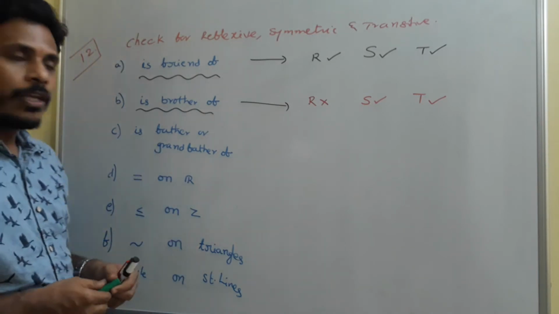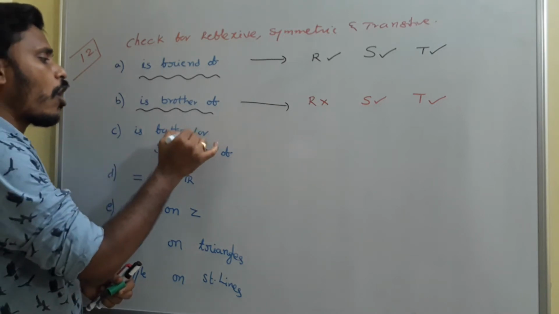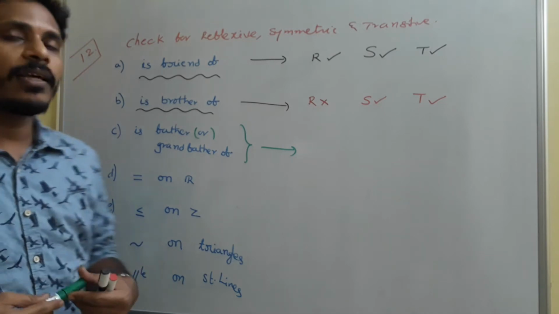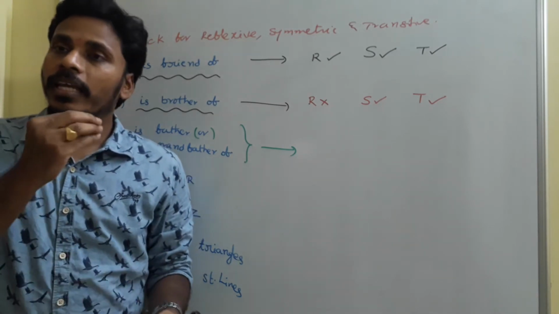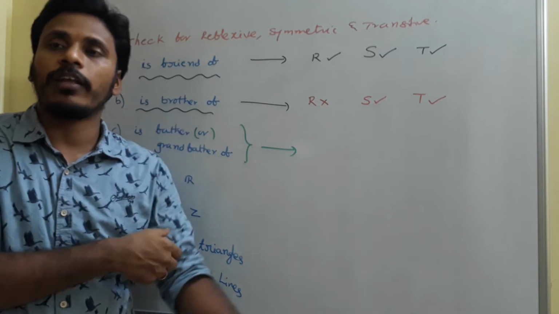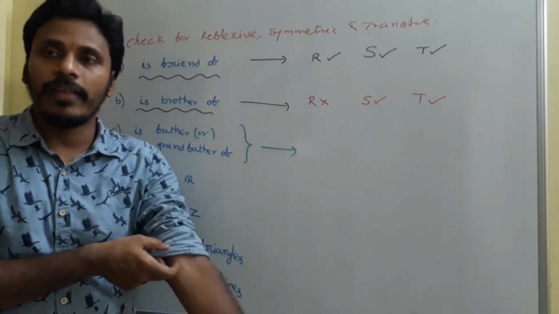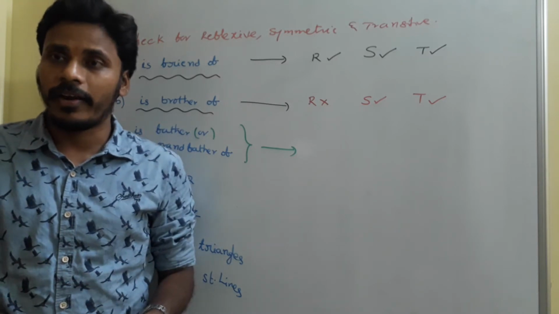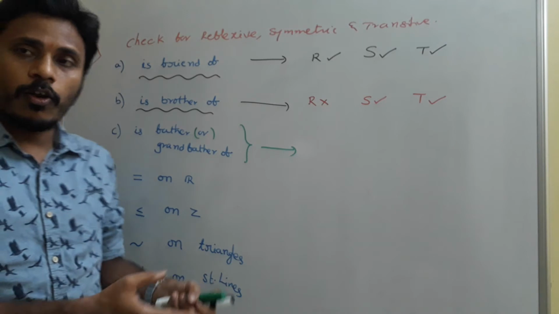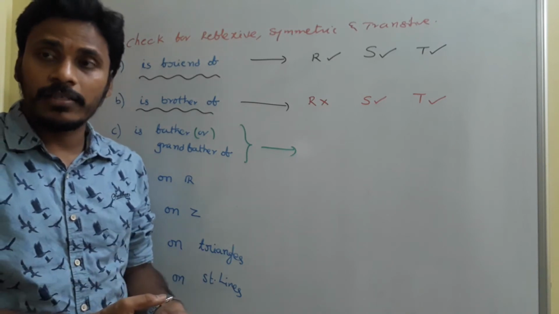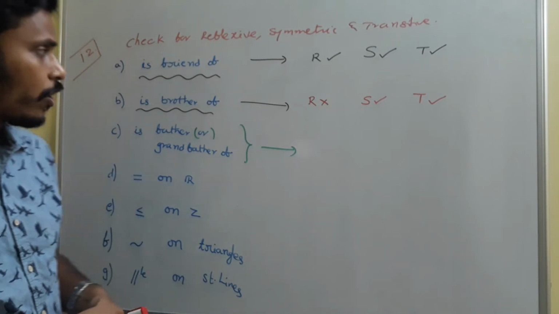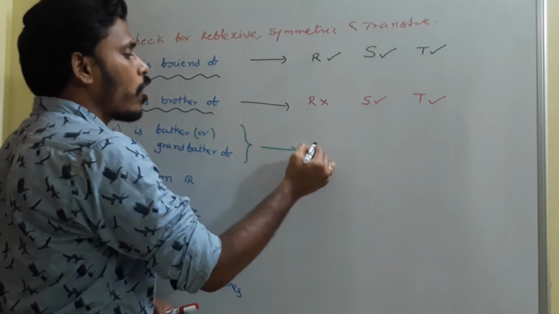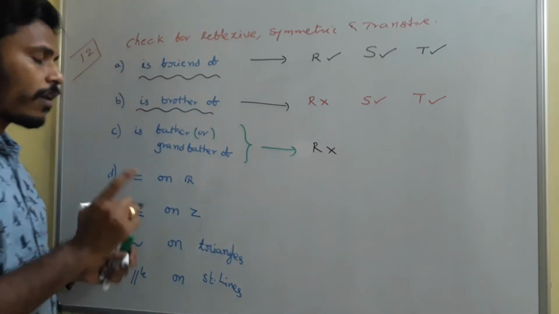Then C, you need to think it is father or grandfather of, okay? The rule of the relation is father or grandfather. If X is father or grandfather of Y, then X and Y are in the relation, okay? See, we don't say that X is father of X. It is not correct, right? So, X is father of X, X is grandfather of X, these statements are wrong statements. So, it is very clear that this relation, father or grandfather of, is not reflexive, okay?